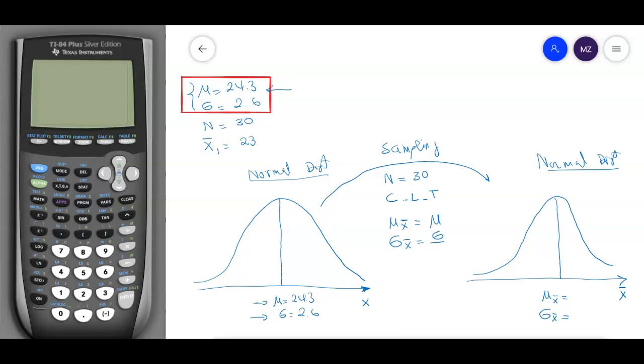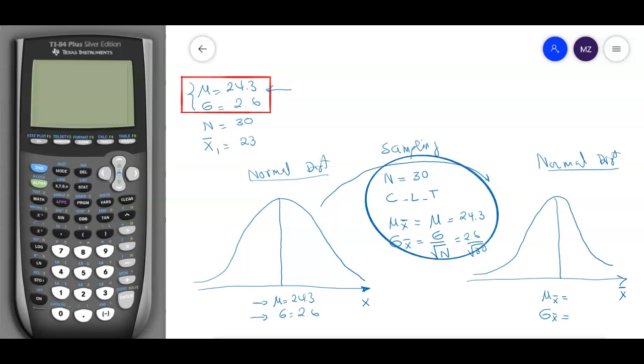Sigma divided by radical n. And we know the values, right? So this is going to be 24.3, and this is going to be 2.6 divided by radical 30, right? So this is basically the central limit theorem over here.